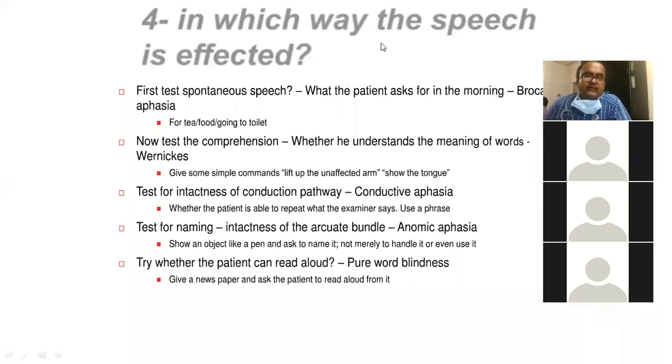Apart from this, the facial nerve can also be involved in other areas: the cerebellopontine angle, the internal ear, the middle ear, the posterior middle ear, the stylomastoid foramen, the parotid gland, the neuromuscular junction, and the facial muscles. They may ask you in the examination how you identify unilateral or bilateral upper motor type of facial paralysis, or bilateral lower motor type of facial paralysis. You must have some clues in your mind.